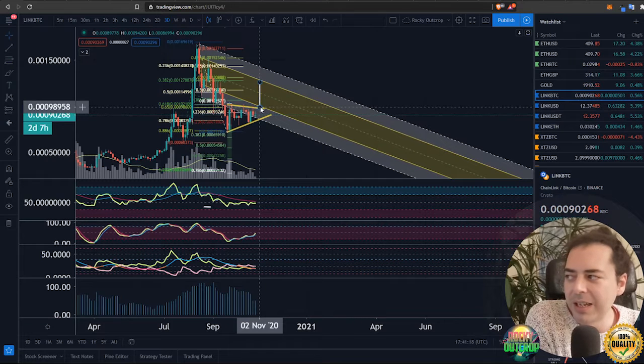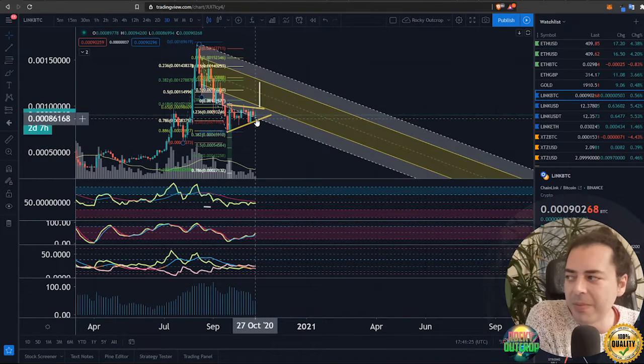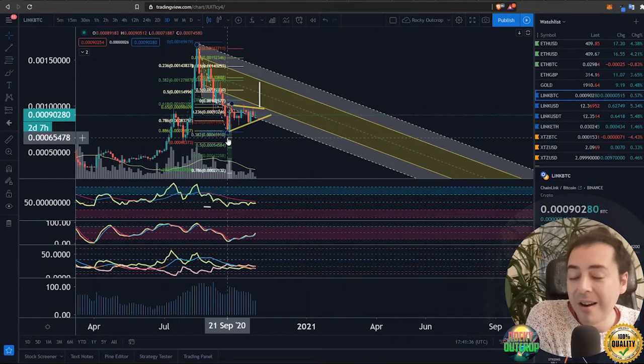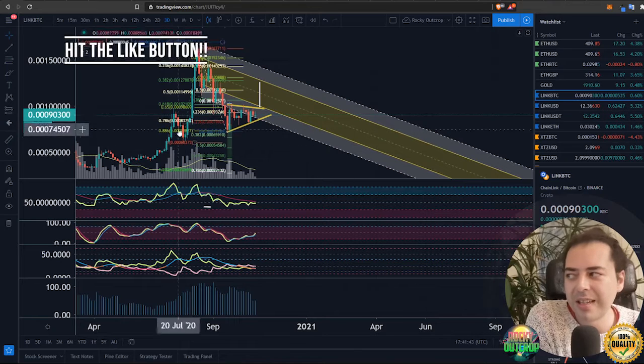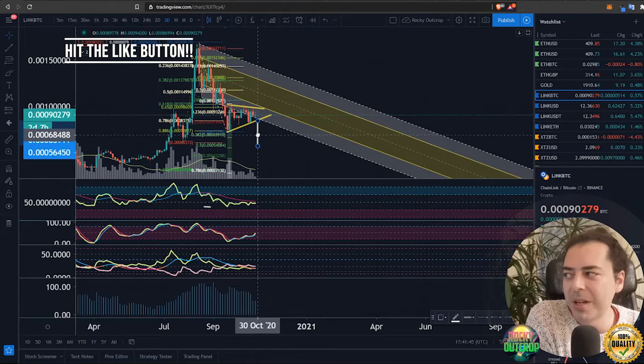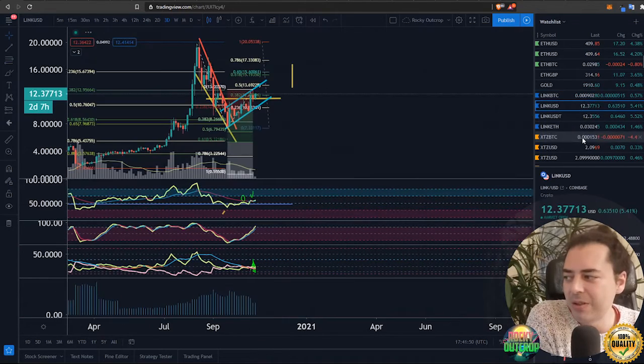Of course, our targets begin at 100k, and then we have a measured move which can take us as high as 130. Reasonable people might look towards 117 in the meantime, but looking down the way, of course, we have to be aware of the pitfalls below us. 86k being of key importance, 84 down there thereafter. And then targets towards the downside include, but are not limited to, 65,900 and 55,000 there for the next two downside targets. If they were to push down the way, of course, we also have a measuring stick that takes us down towards that 50% Fibonacci extension that I was just using for reference.